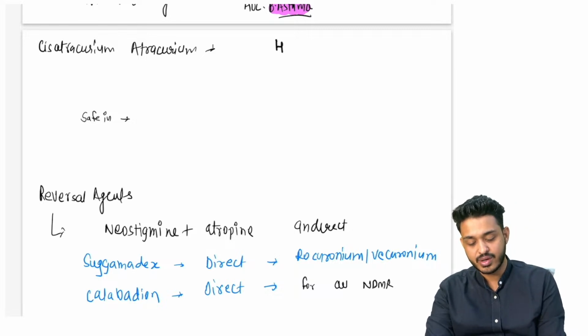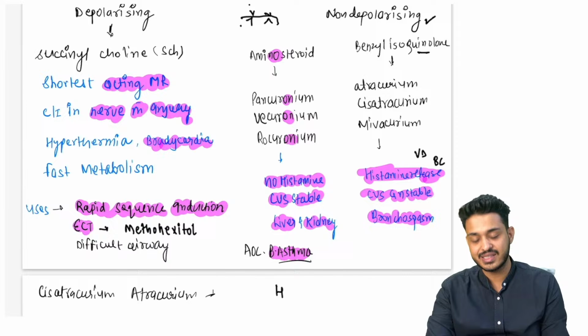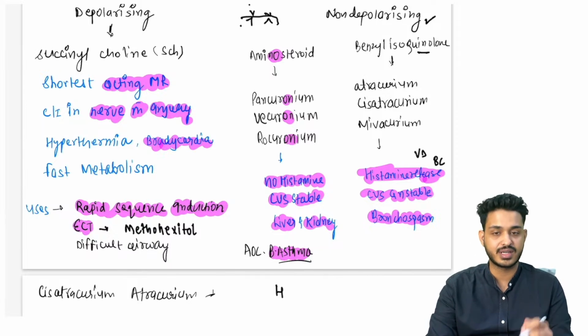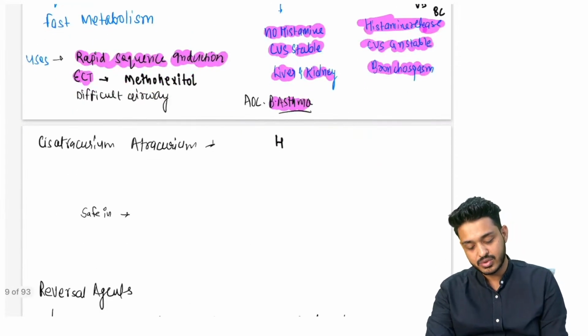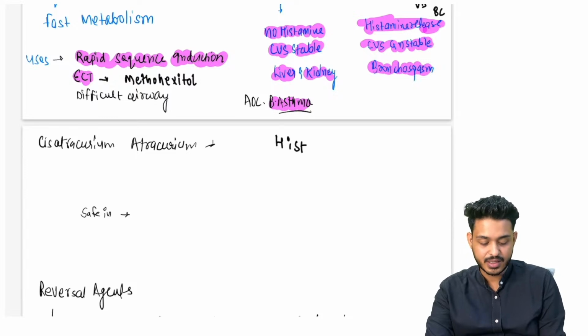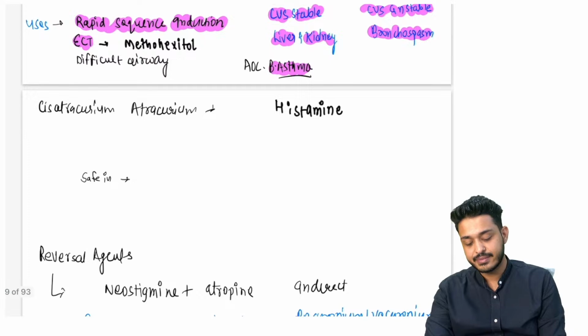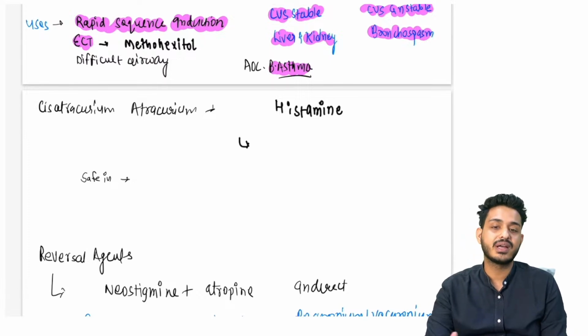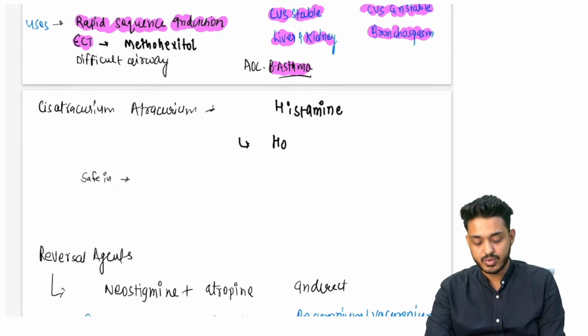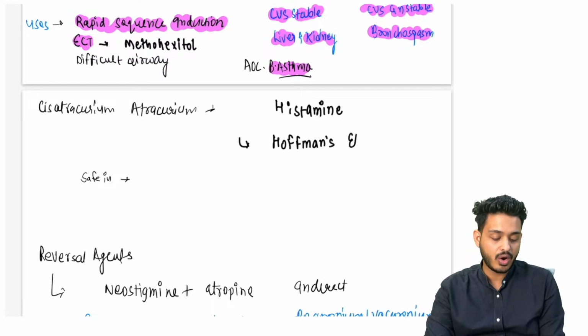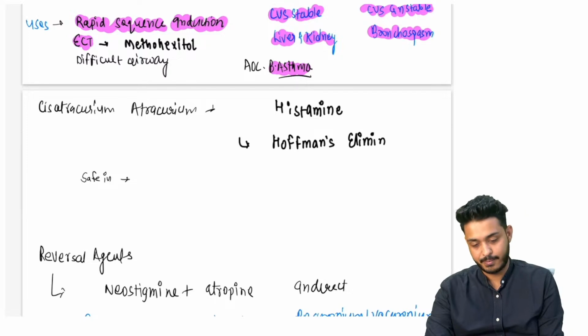Cisatracurium और atracurium किस में आते हैं? ये curium में आते हैं. These are known as curare drugs, right? These are curare, so they are going to release what? Histamine, right? Second thing, cisatracurium, atracurium के बारे में दो चीज़ें याद रखनी है. क्वेश्चन पूछते हैं, they are going to undergo a special type of reaction that is known as Hoffman's elimination reaction.